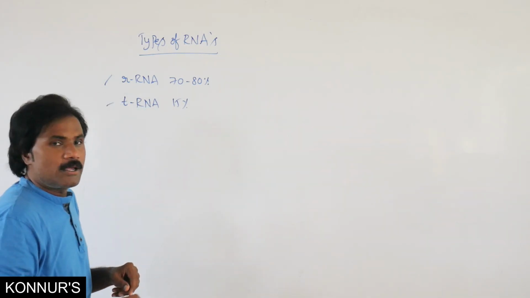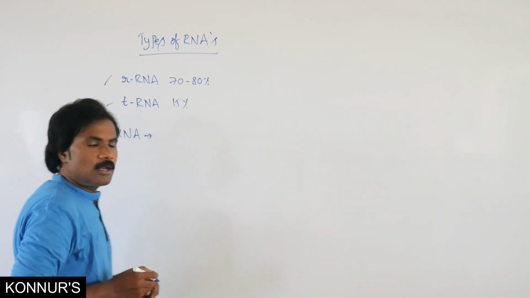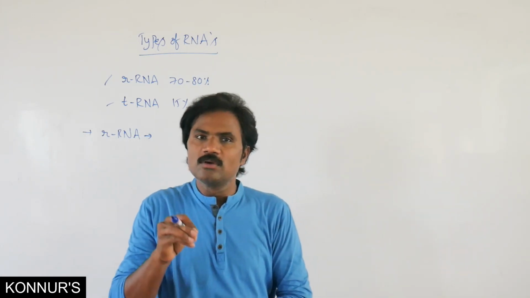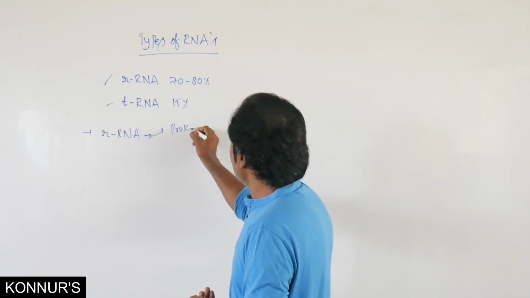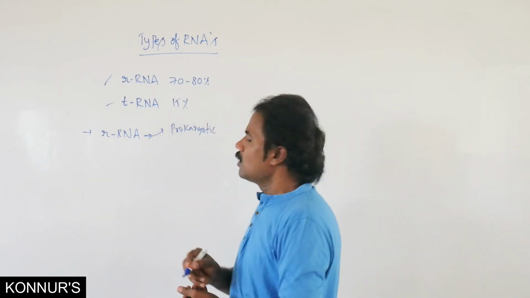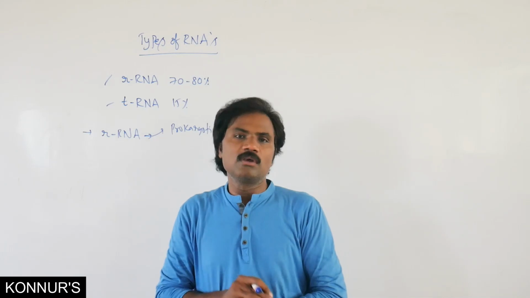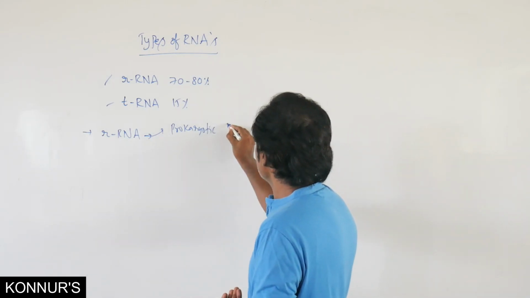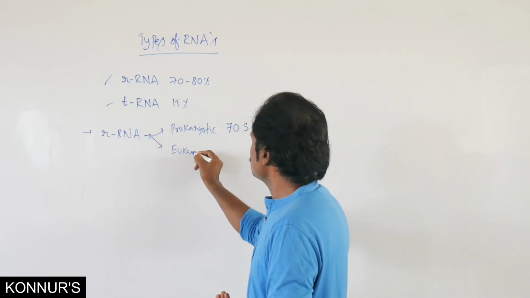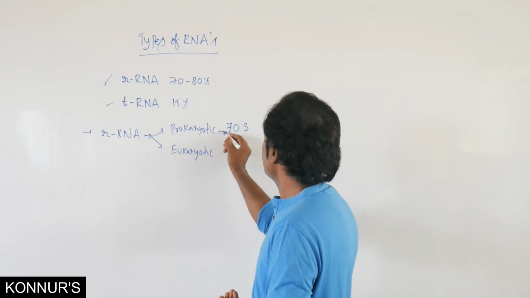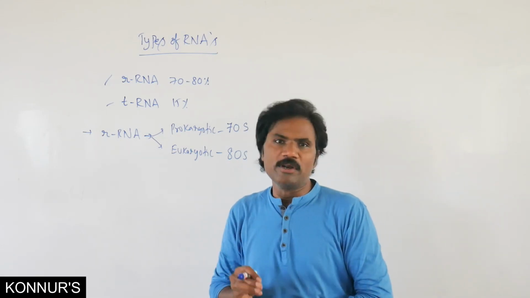Then rRNA, ribosomal RNA. If it is prokaryotic, what are the subunits of the ribosomes? What is the measurement of the ribosomes present in a prokaryotic organism? That is 70S ribosomes, whereas in eukaryotic organisms it is 80 Svedberg units.